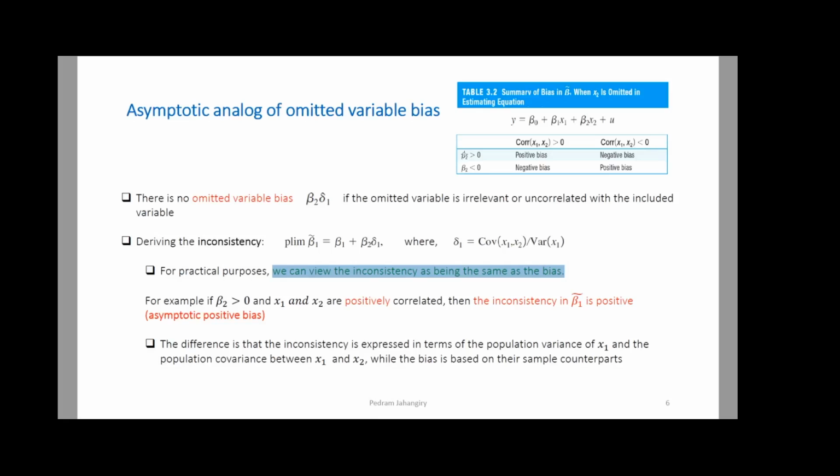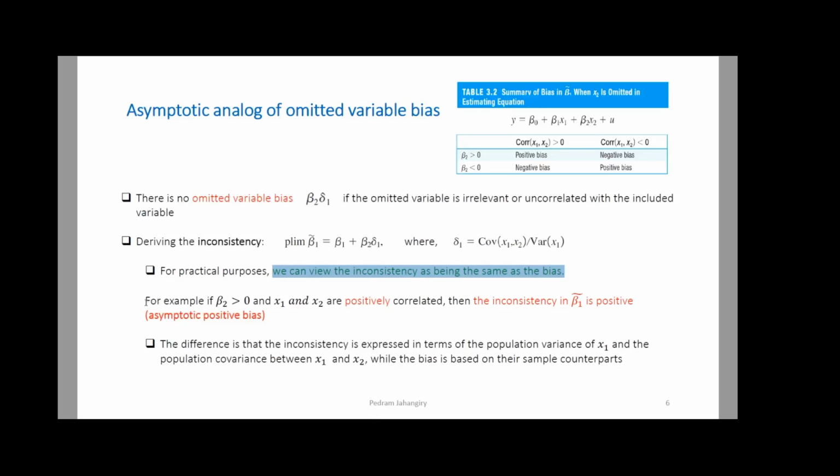That's the case only for beta hat 1. In general, this rule does not apply for any kind of estimator. But for your class, for homeworks, for whatever you're learning in this course, you can think of inconsistency and unbiasedness as two similar terms. The only difference between the two is that inconsistency has something to do with the asymptotic property. Unbiasedness has something to do with any sample size. So that's the only difference between the two.